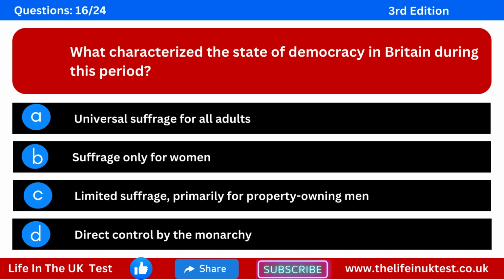Question 16. What characterised the state of democracy in Britain during this period? Option A: universal suffrage for all adults. Option B: suffrage only for women. Option C: limited suffrage, primarily for property-owning men. Option D: direct control by the monarchy.